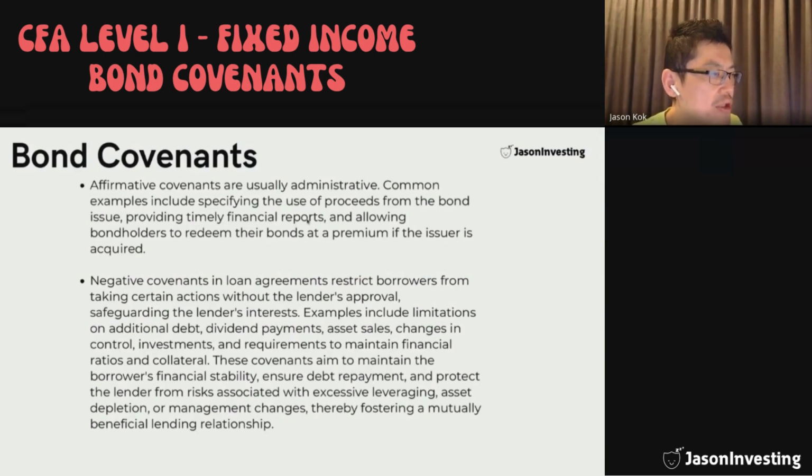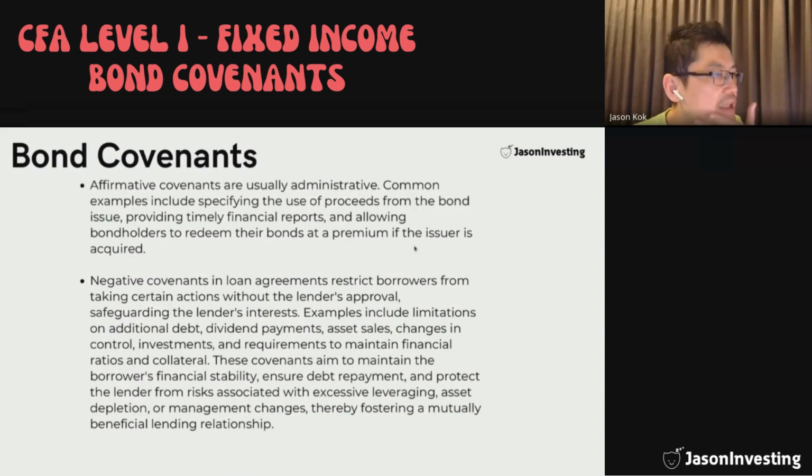This ensures that even though the bondholders do not partake in any appreciation in the stock price, the company is doing its due diligence and will not default on the bond payments. It also allows bondholders to redeem their bonds at a premium if the issuer is acquired.